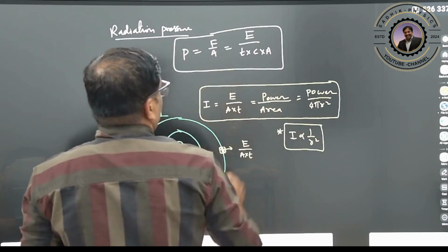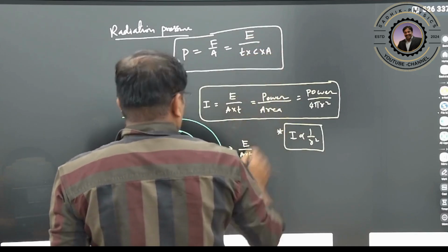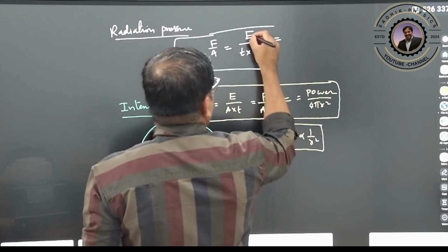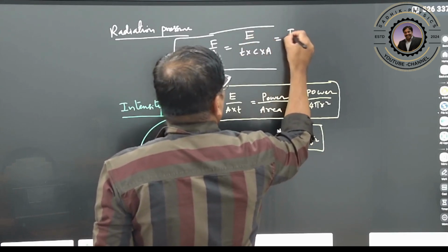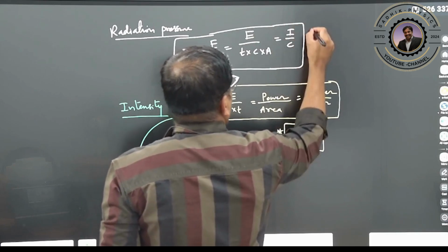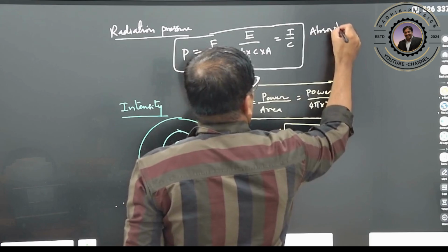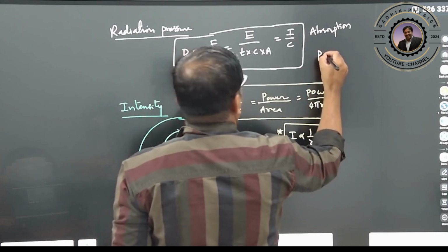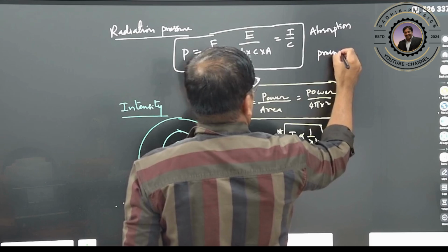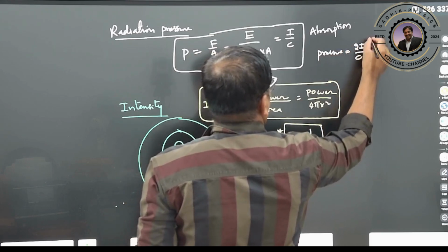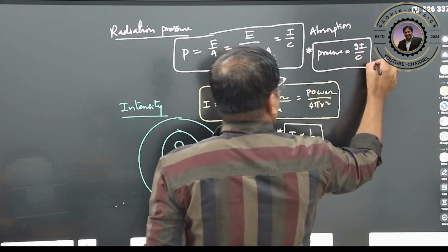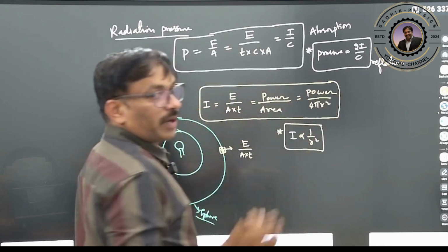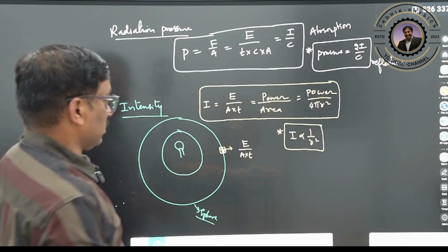Here we can rewrite it as energy per unit area per unit time. So this radiation pressure can be written as energy per unit area per unit time, therefore intensity by c. This is for complete absorption. Clear? If it is complete reflection, how much will it be? Radiation pressure for complete reflection will be equal to 2I by c. That means photons are coming and falling and reflecting back. Yes or no? Here also we can rewrite it as.